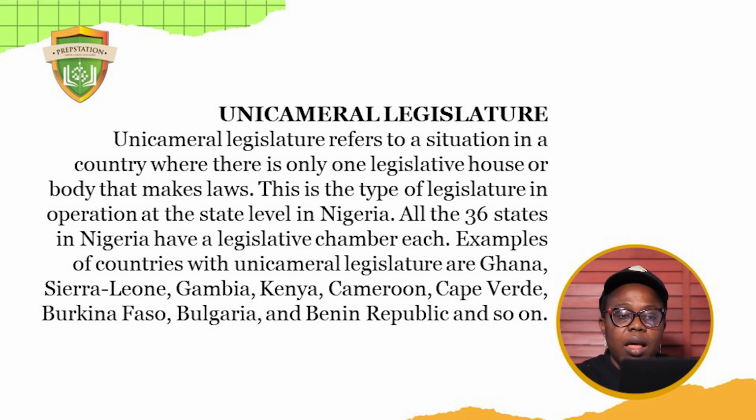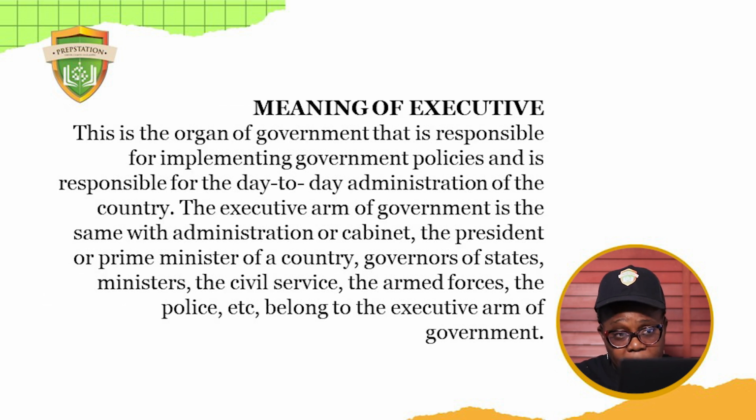Okay, let's look at the meaning of the executive. Remember, we're looking at the arms of government. This is the organ of government that is responsible for implementing policies and for the day-to-day administration of the country.